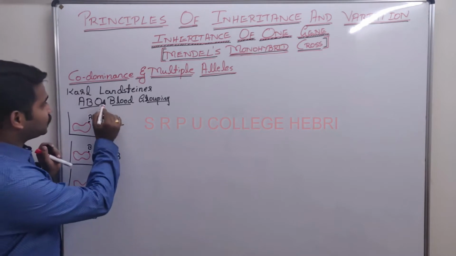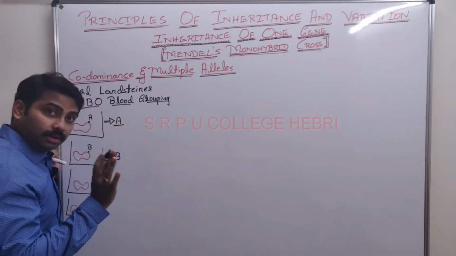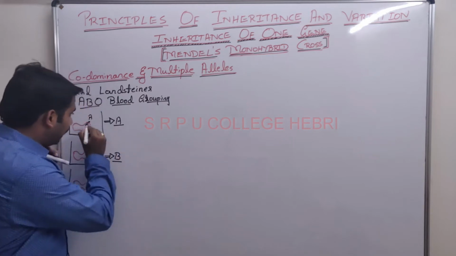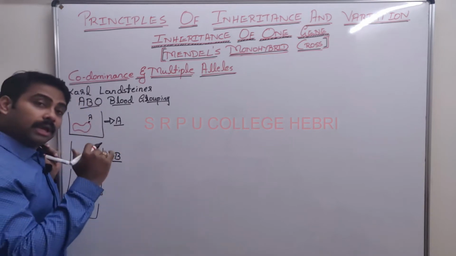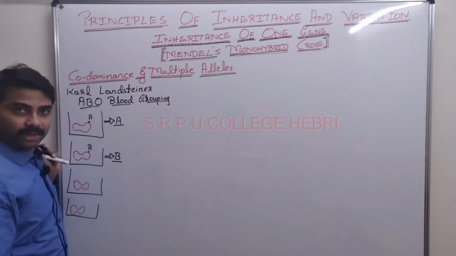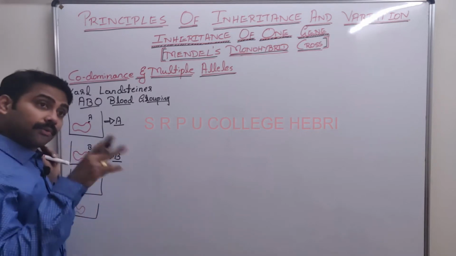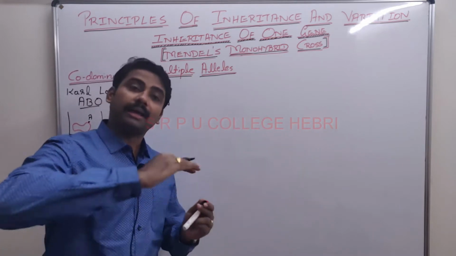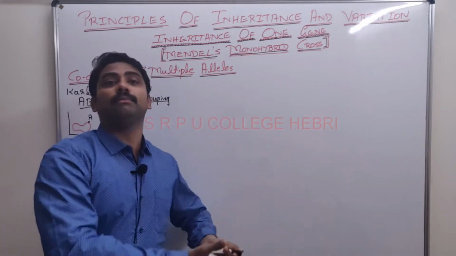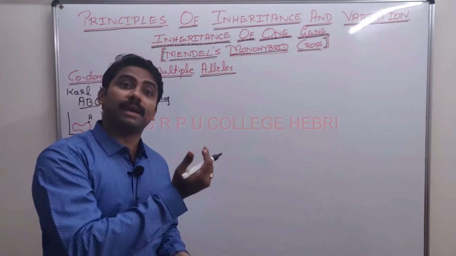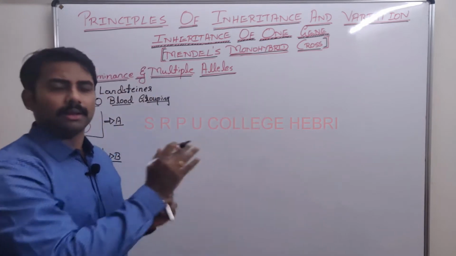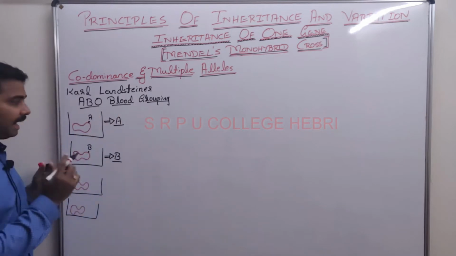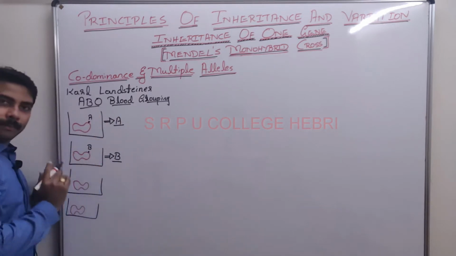No. When I speak about ABO blood grouping, the naturally available antigens are A antigen and B antigen. If I speak about RH blood grouping, in that case there is a separate antigen, the RH antigen. In MN blood grouping there are 2 different antigens. But in ABO, the 2 naturally occurring antigens are A antigen and B antigen.